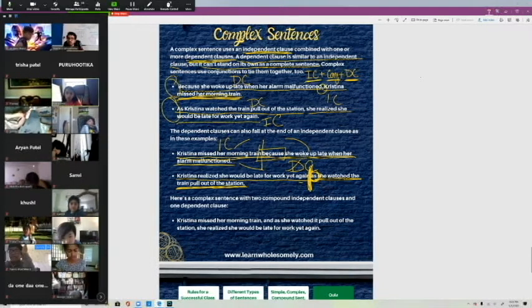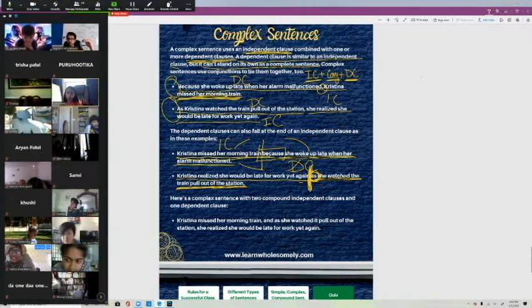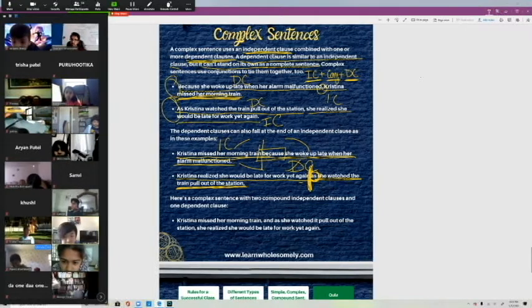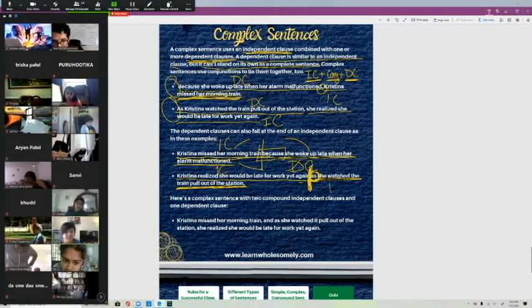But as she watched the train pull out of the station, that is a whole list of words grouped together that can't stand alone because it has as in it. So does that mean the conjunction goes with the second clause? Yes. So we have this one, independent clause, then we have this one, as, a dependent clause.